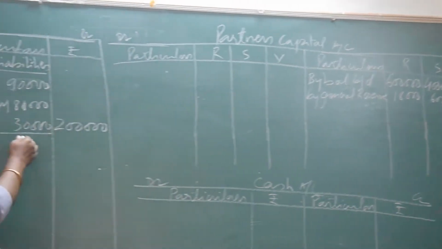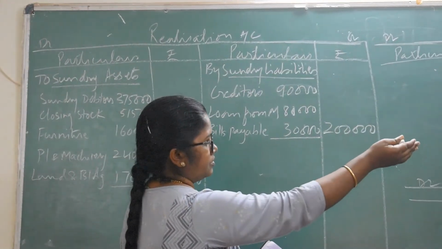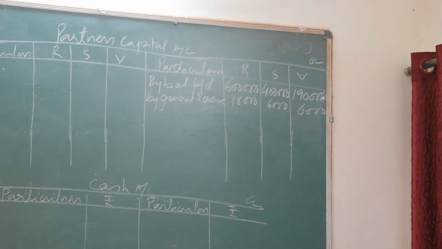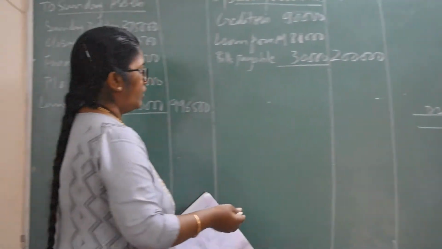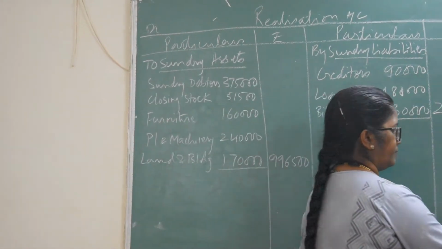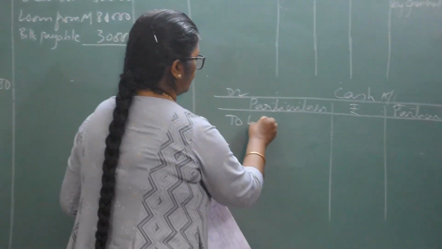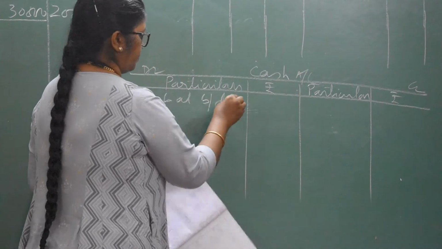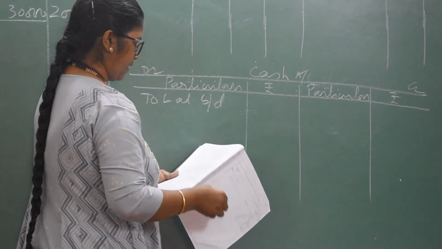So in the whole balance sheet, the liability side we have finished. We have transferred all the liabilities to the realization account as they are, then we have transferred partners capital and general reserve. On the asset side we have transferred all the assets. Now cash will come in cash account as to balance brought down,